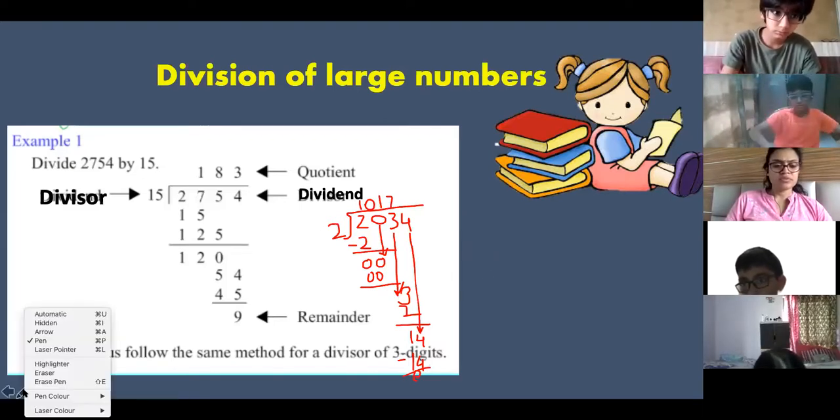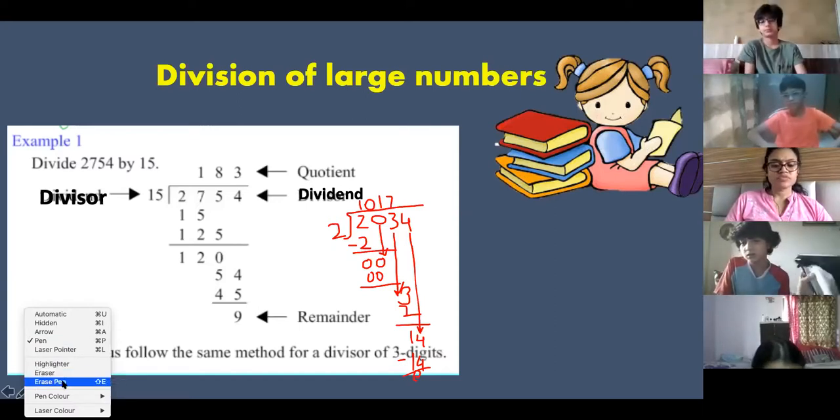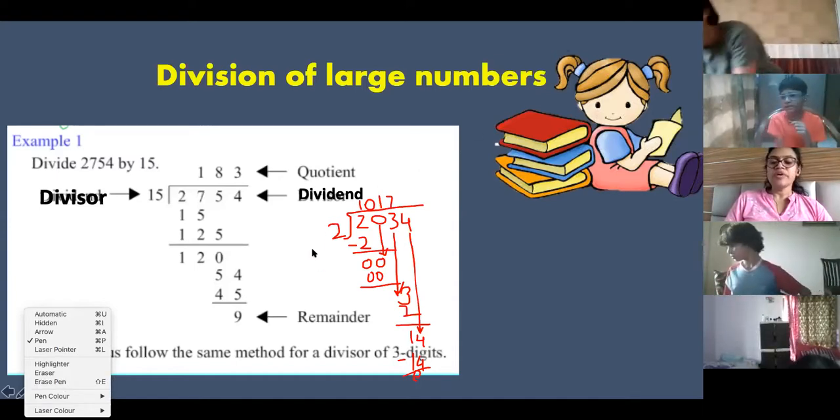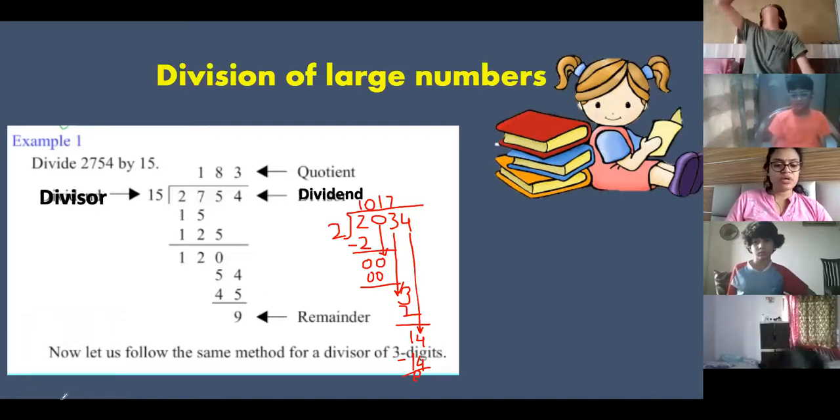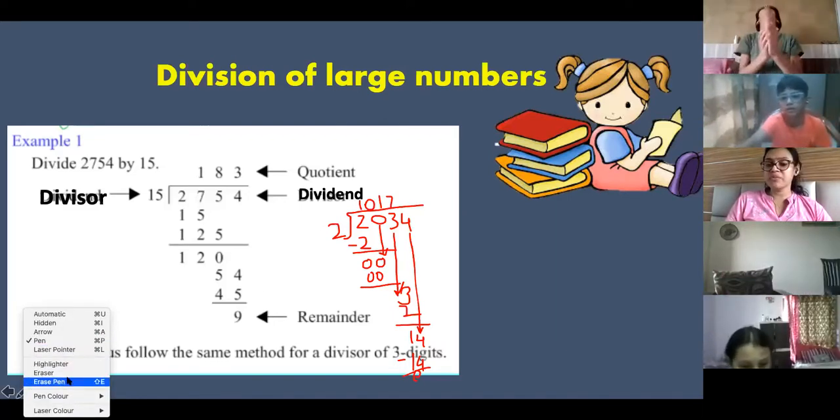Ma'am, do we have to do this sum in a notebook or on any page? In the notebook. Always do questions in the notebook. I'm erasing it now. We can refer to it for the exams. We'll do some more questions, then you will understand how we do division. Division is very important.